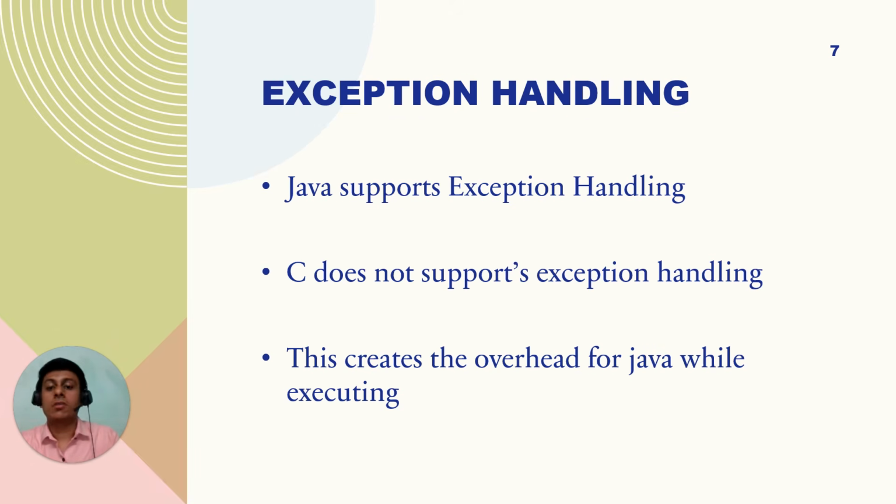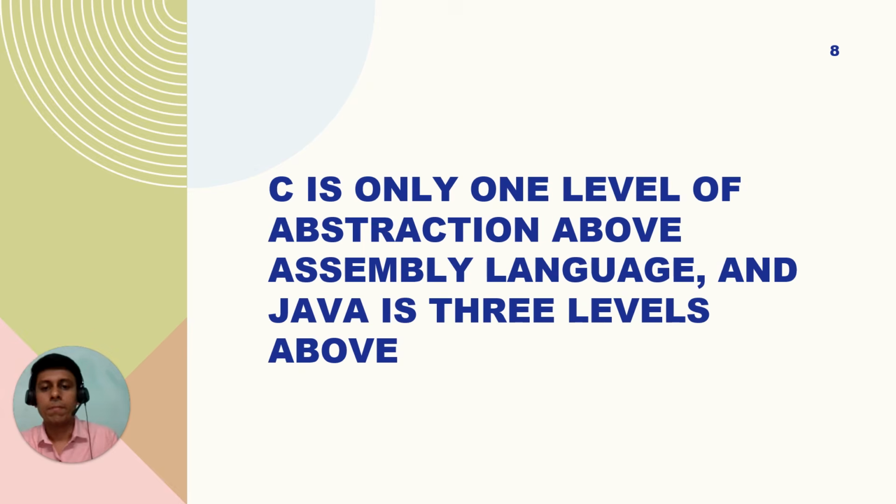Then next is exception handling. Java is famous for exception handling. It provides try and catch blocks to handle exceptions. But in C, we need to handle it ourselves. If we are dividing two numbers and one number is zero, we need to write a function to check that, and if it is zero, then print something or return something. But in Java, we can use try catch and handle this case. So this is also an overhead in Java that provides ease to the programmer, but it comes with overhead. So again C becomes faster here.